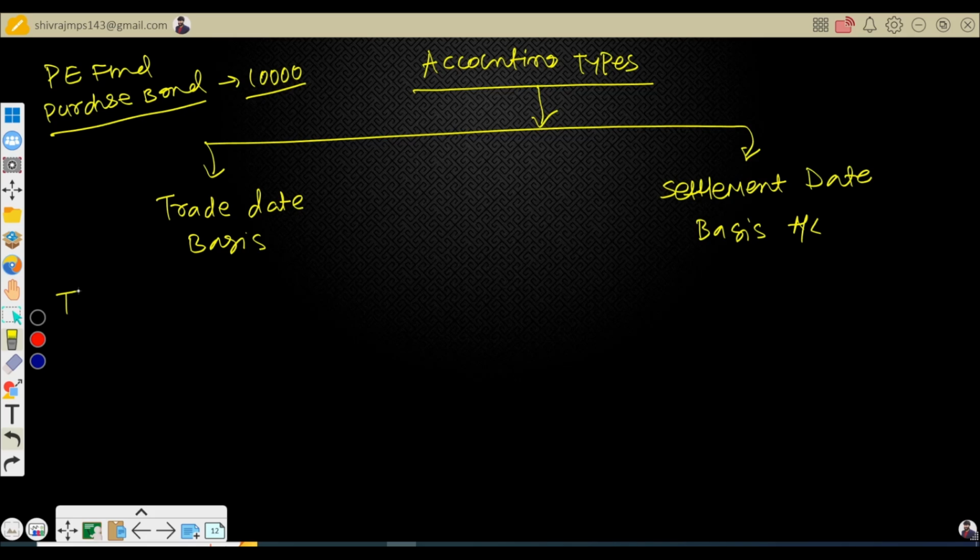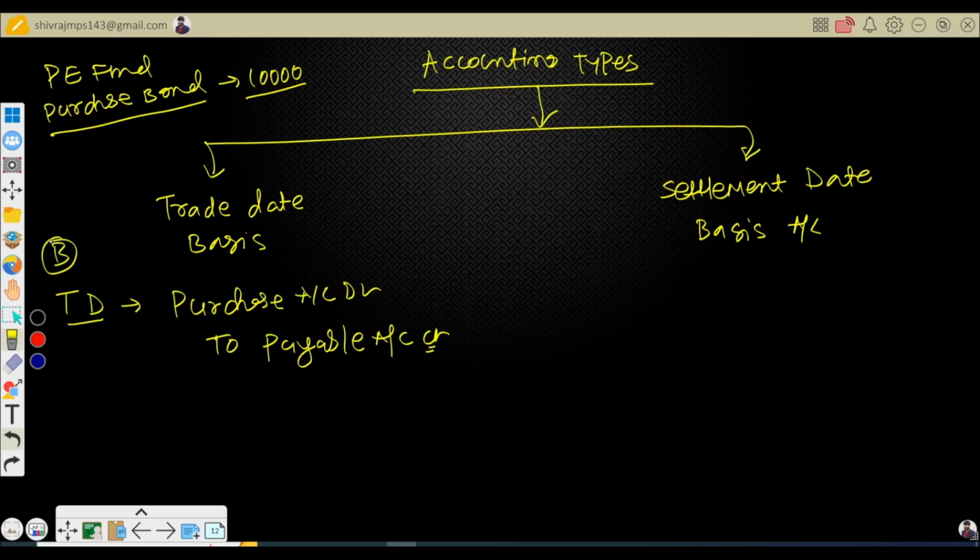So on trade date, you record the accounting entry: purchase debit, payable account credit. And for a seller, vice versa, the seller will create a receivable account debit, sell account credit. So you can prepare the accounting entry in the books of the seller also. I am now preparing the entry from the buyer perspective.